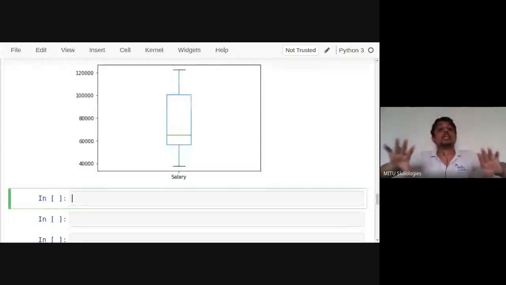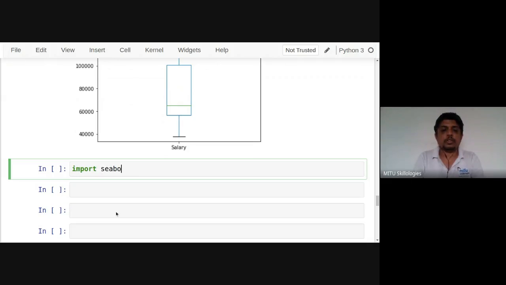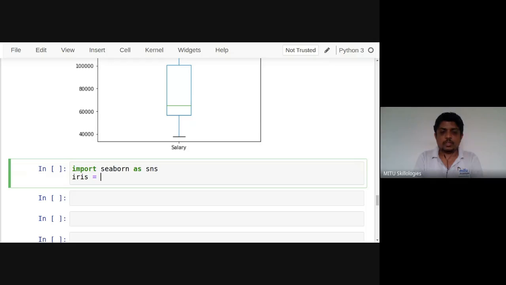Then all 4 I want to summarize at a time using a box plot. I just want to compare all of their ranges, all of their quartiles, values together. That also we can use. Just a minute. I'll import the IRIS first. So in Seaborn, that IRIS is present. So let's see, IRIS is equal to sns.load_dataset.